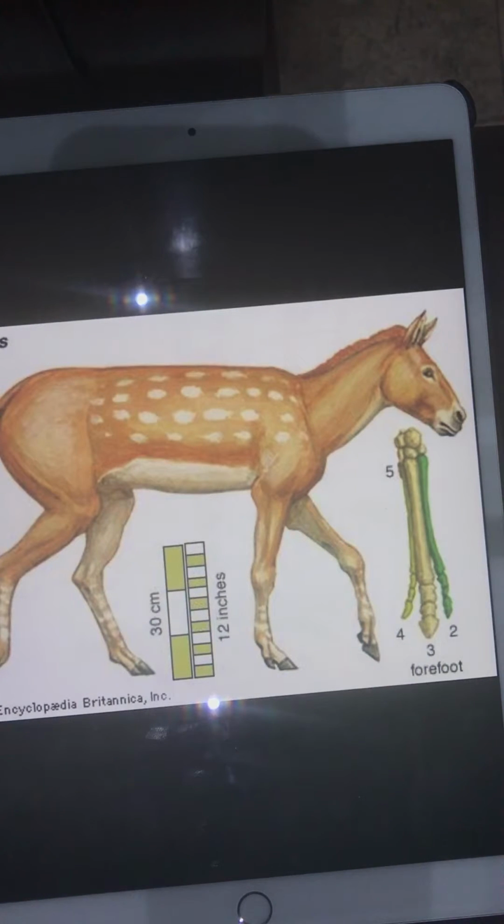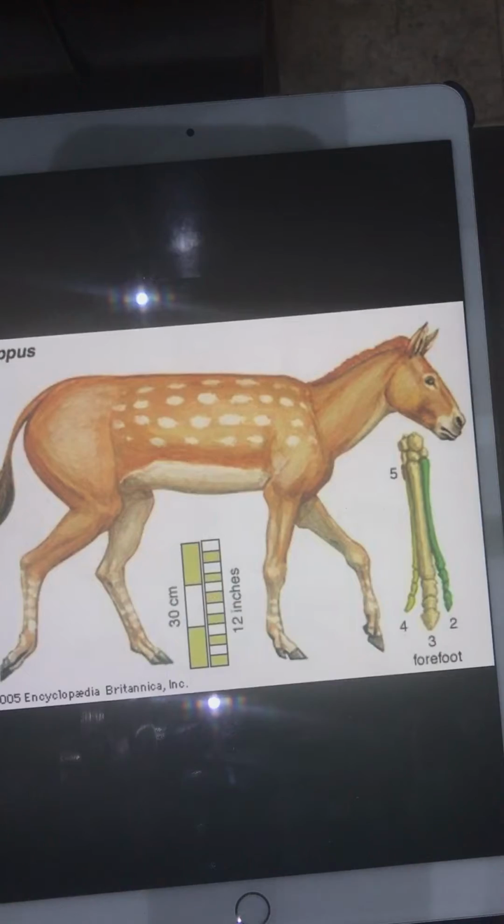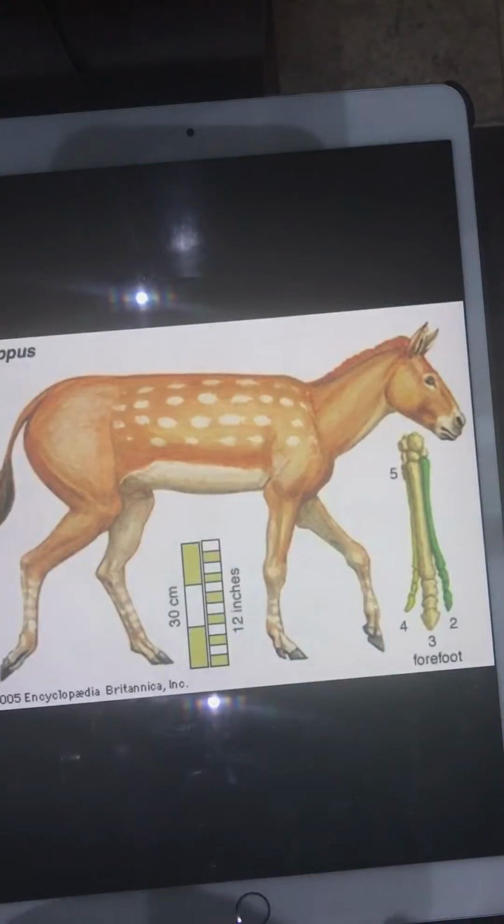Another example would be the horse, which is hooved. These horses, in the prehistoric era, had toes on their feet. Nowadays, horses don't have those toes. As you can see, this is a toe of the prehistoric era horse. Now, they only have one hoof, which makes them faster and more able to withstand what nature has given them and to survive against their predators.